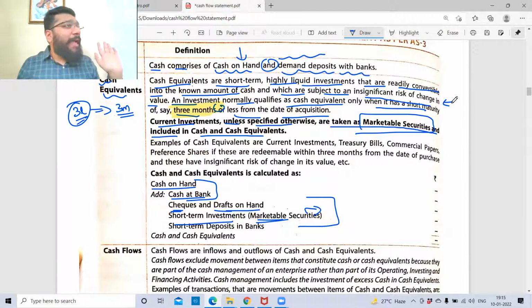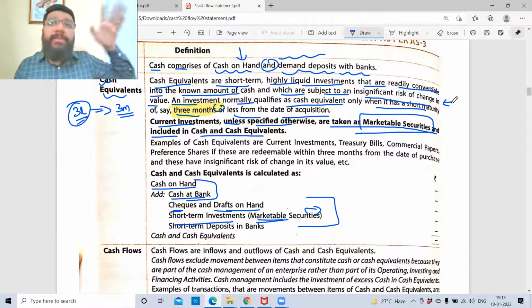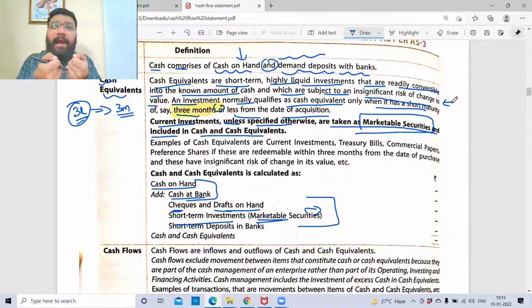So here, when we do the cash flow, even though I put 3 lakh rupees in share market, whenever I want, I can sell the asset and get the money back because it is in my control. Buying and selling is in my hand. With a click of a button, I can buy. With a click of a button, I can sell it. So it is equivalent to cash. So those are called marketable securities. Securities means what? Shares, debentures, bonds, all these are called securities. The definition of security is very big.